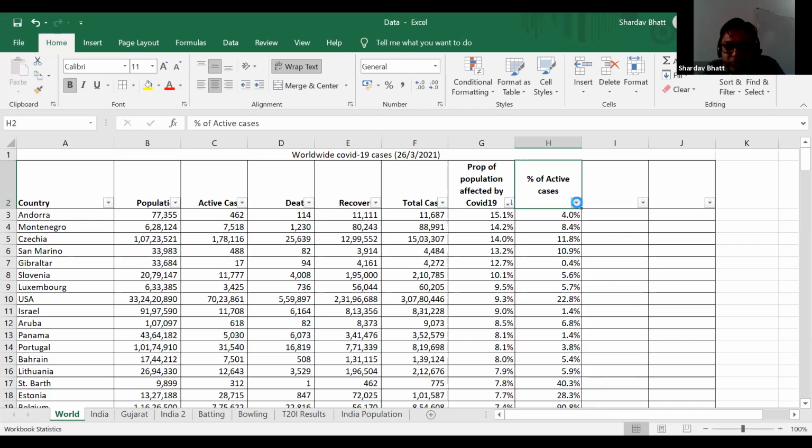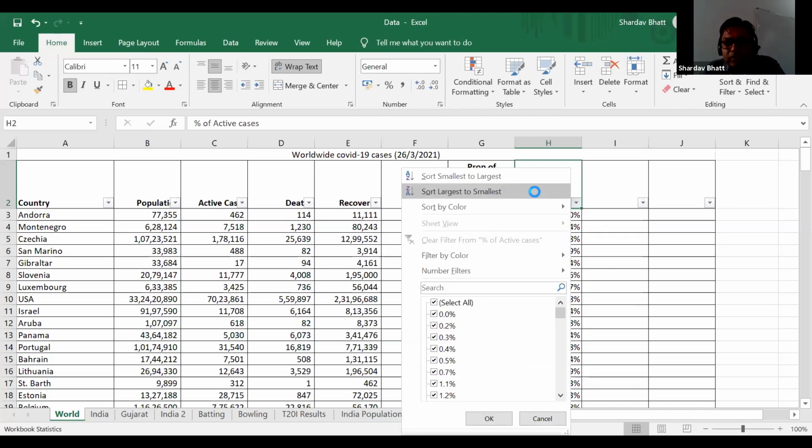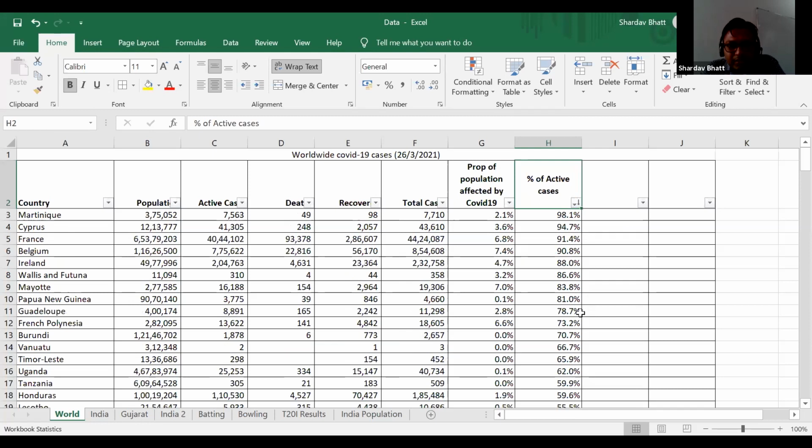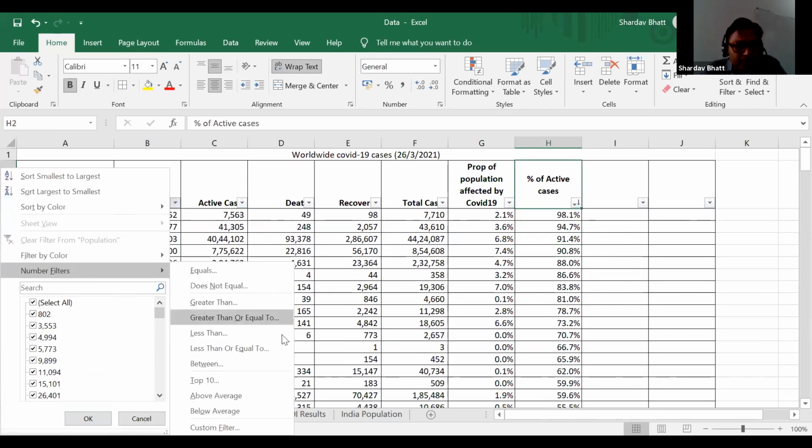Now I will sort according to this percentage of active cases from largest to smallest. And you see, there are some small countries in which very recent COVID-19 cases are there, and therefore 98, 94, these big numbers are there. Again, I need to filter out according to the population.